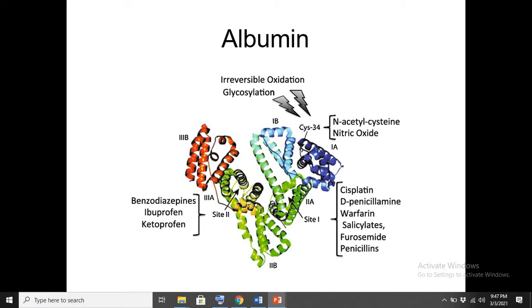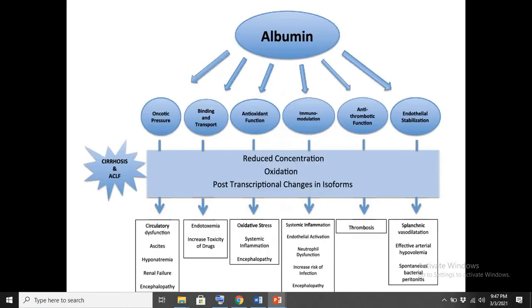These may be oxidation, glycosylation, addition of a methyl group, which we call methylation, or addition of an acetyl group, which we call acetylation. All of these post-translational modifications modify the protein's biological activity.